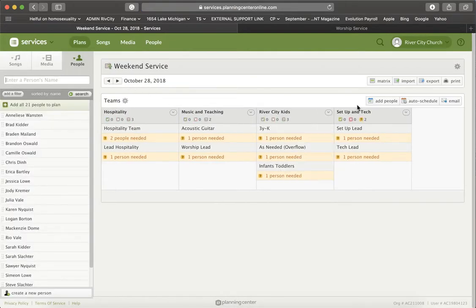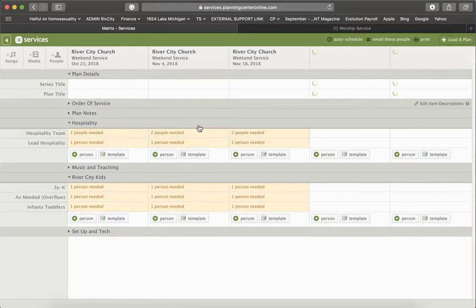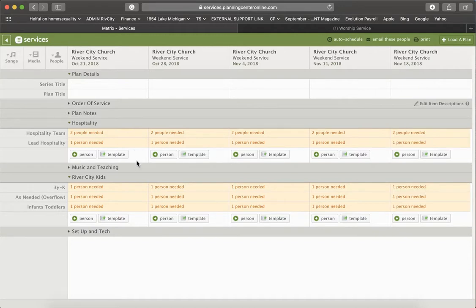The other thing you can do is you can hit this matrix button here, and it'll ask how many plans you want. We're just going to tell it to do the default. We want to see 5 weeks at a time. And you see when we get in here, I can actually see then in these different folders, I could kind of work on multiple weeks in this section. Again, then the email button moves up here to email these people. So that's how that works.